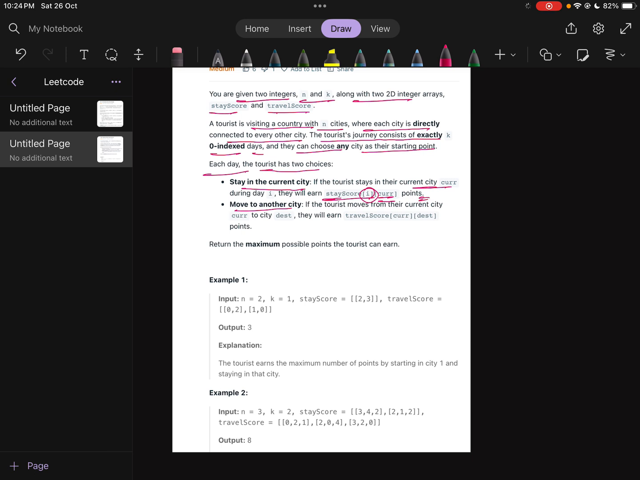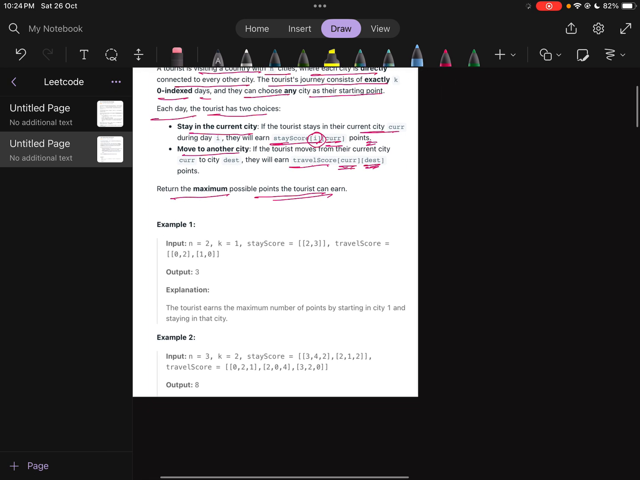And the other choice is to move to another city. If you move to another city, then they will earn travel score, from the current city to the destination city they are moving to. So return the maximum possible points the tourist can earn. It will actually be easy, and if you take the example, it will be easier too.